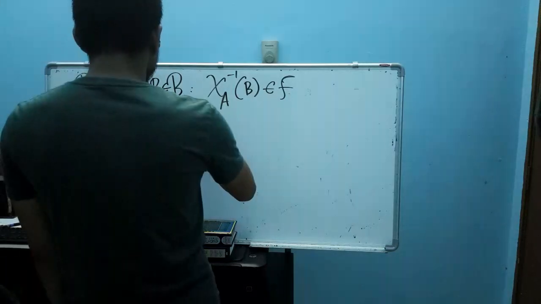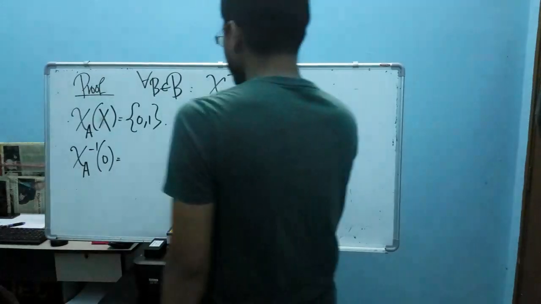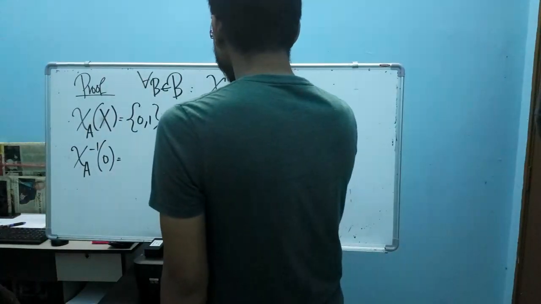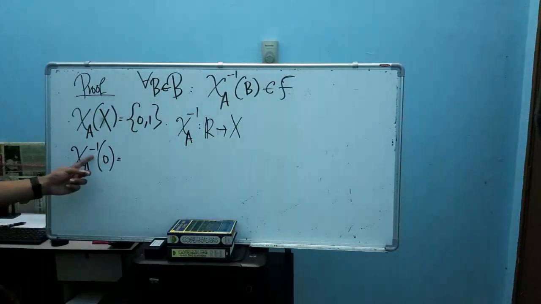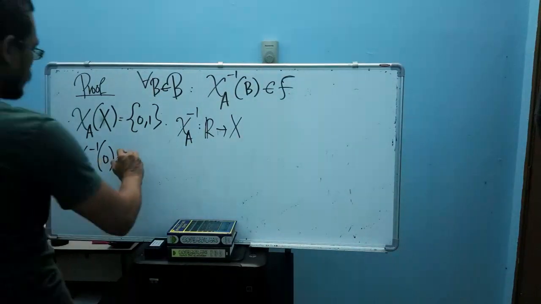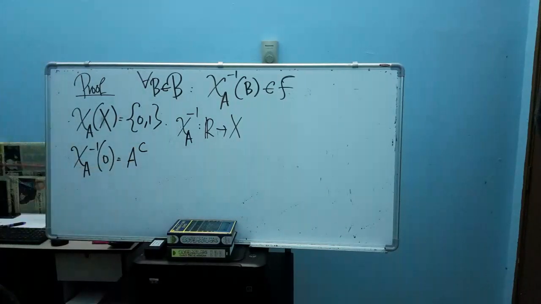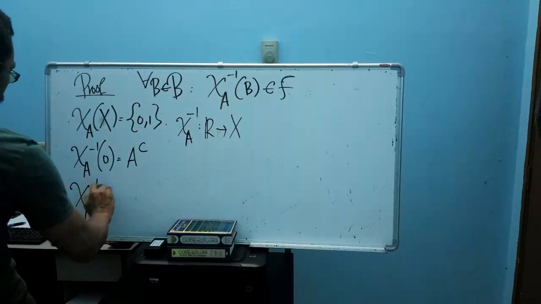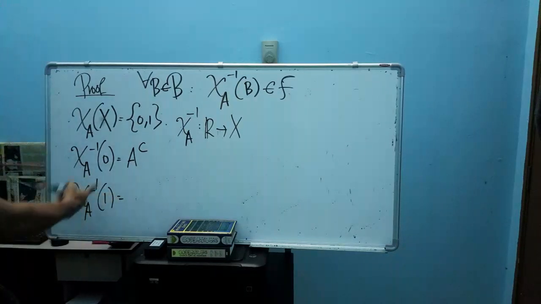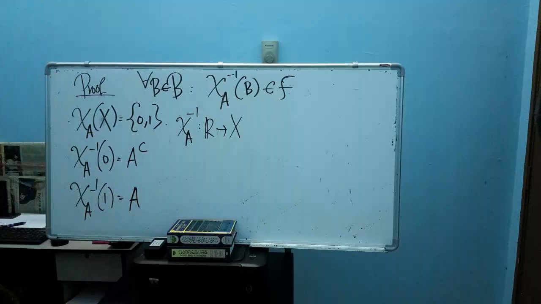Okay, meaning that for the inverse here, we consider such a mapping. This one should be mapped from R to X. So what is the inverse of 0 here? The inverse of 0 here is A complement. And then we have the inverse of 1, because the function here takes two values. So what is the inverse of 1? This one we will have A.